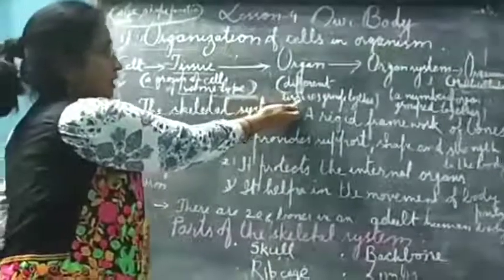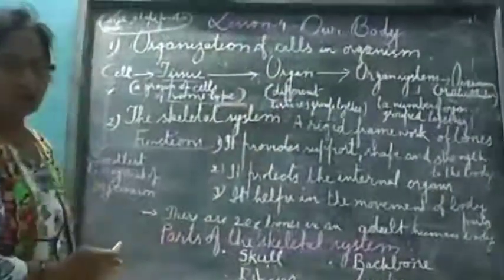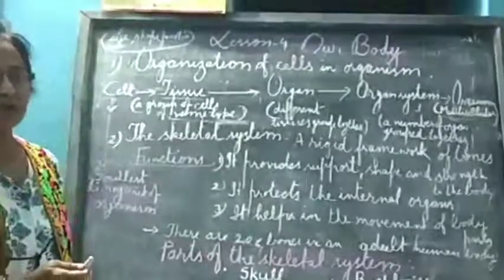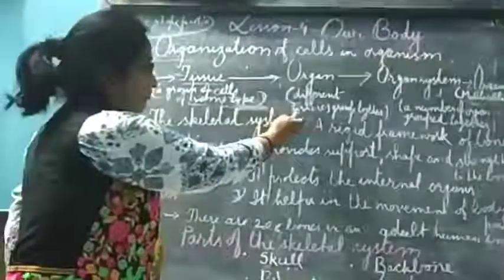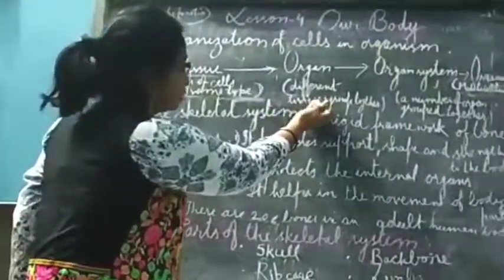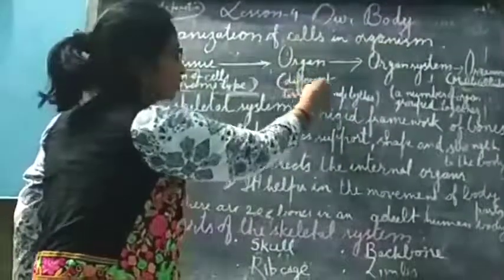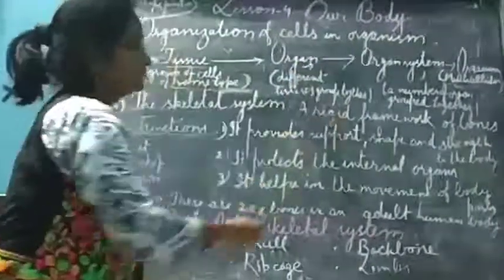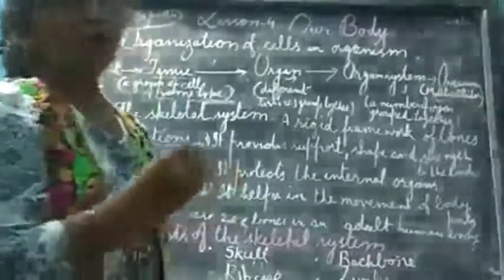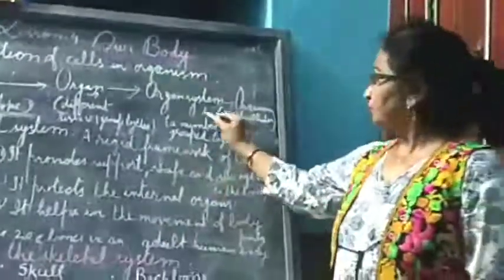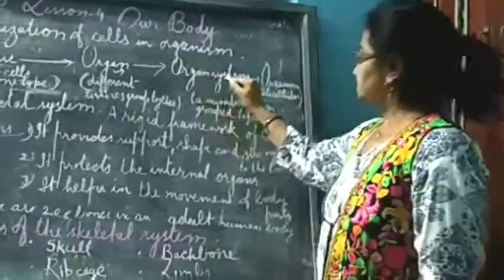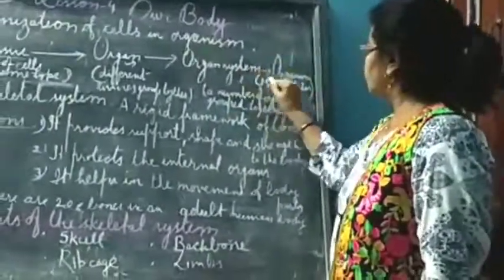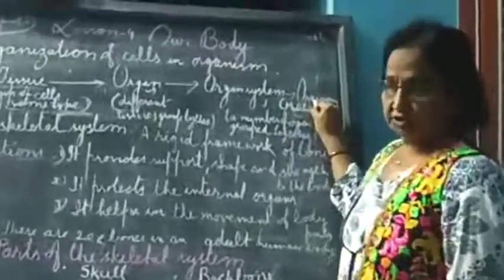will join and make an organ. As you know, in our body different organs are there, like stomach, kidney, etc. Different tissues group together to form an organ. Now after that what will happen? Different organs will join together, they will form an organ system. And different organ systems will join and group together, they will form an organism.